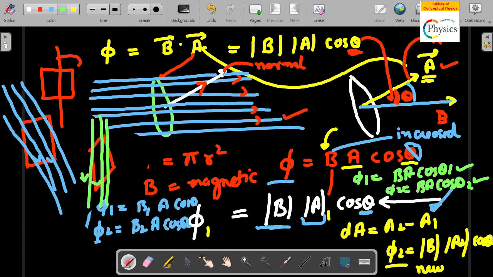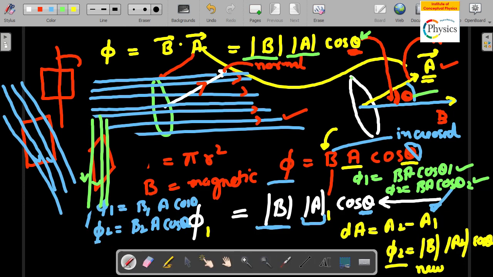If you subtract these two, which is phi 2 minus phi 1, you can again get the change in flux. So the first central idea that should be in your mind, the key idea, is that if you want to change the flux, you can change the area of the loop. The second way you can change the flux is by changing the magnetic field. And the third thing you can do to change the flux through the area is by changing the angle between the normal to the area and the magnetic field, which is this angle.